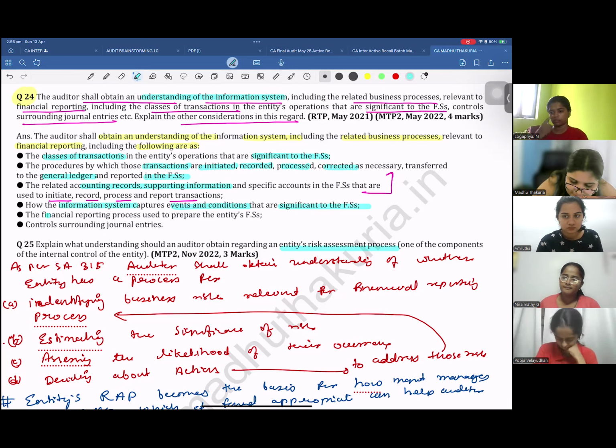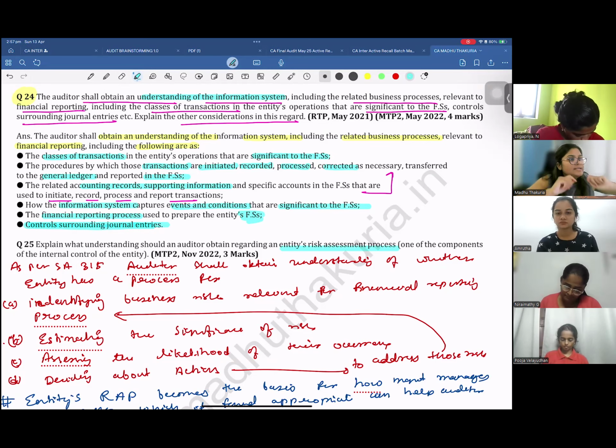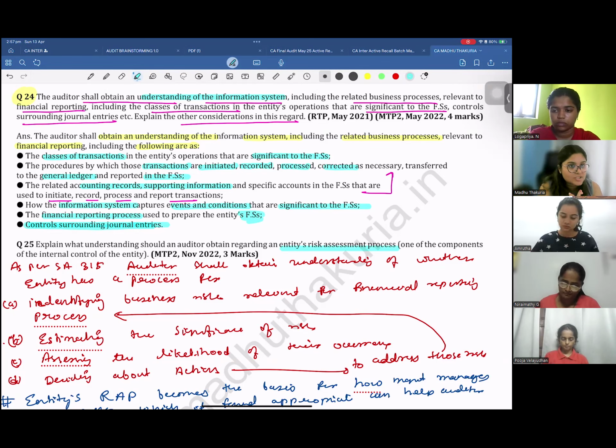Then you also have to understand the financial reporting process, which is used by the entity in preparation of financial statement, and you will have to understand the controls surrounding the journal entries. Please learn all these 6 points as it is in entity's information system. You have to first understand the class of transaction which are important to the financial statement. Then you have to understand how those transactions are initiated, recorded, processed, and corrected. Then you have to understand what are the supporting documents to those transactions. Then how the information system identifies those events and conditions that are significant to financial statement. How the entity's financial reporting process works to prepare the financial statement, and what are the controls regarding the journal entries.